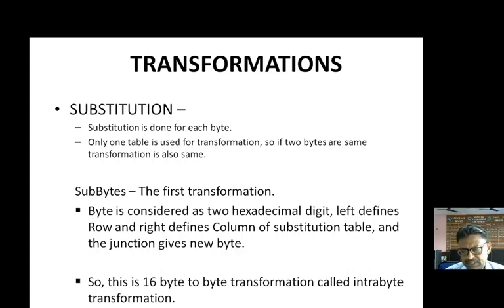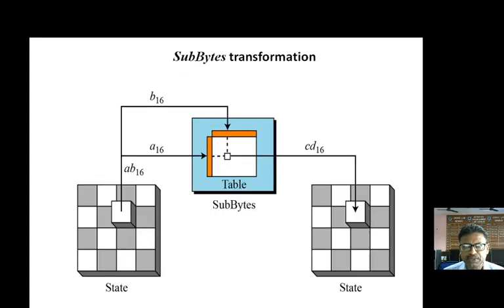So this is a 16 byte to byte transformation called an intra-byte transformation. Why is it called intra-byte transformation? No other value is substituted. Only the values which are available in the table will be substituted in place of a byte. And how and what table is being used? Before we go into the detail of the table, this is an illustration representing the subbyte transformation.